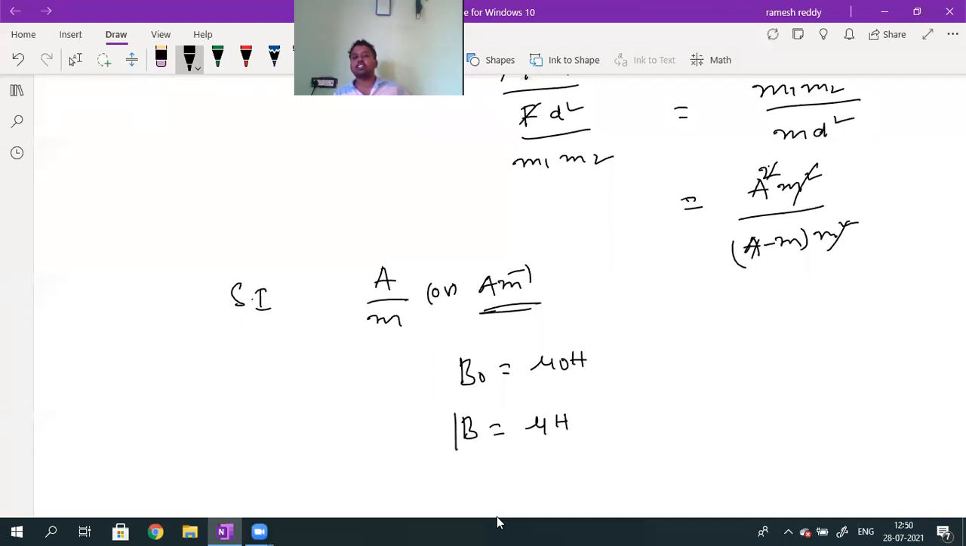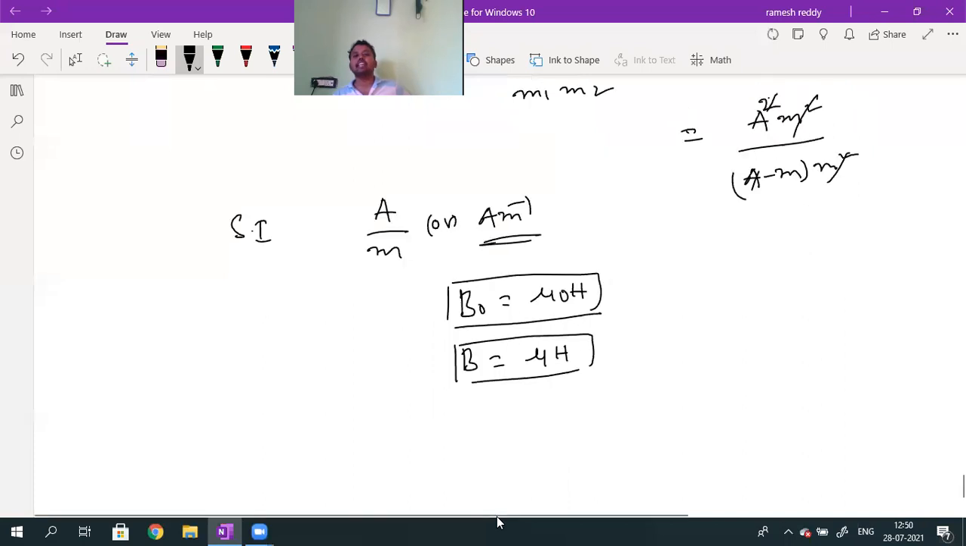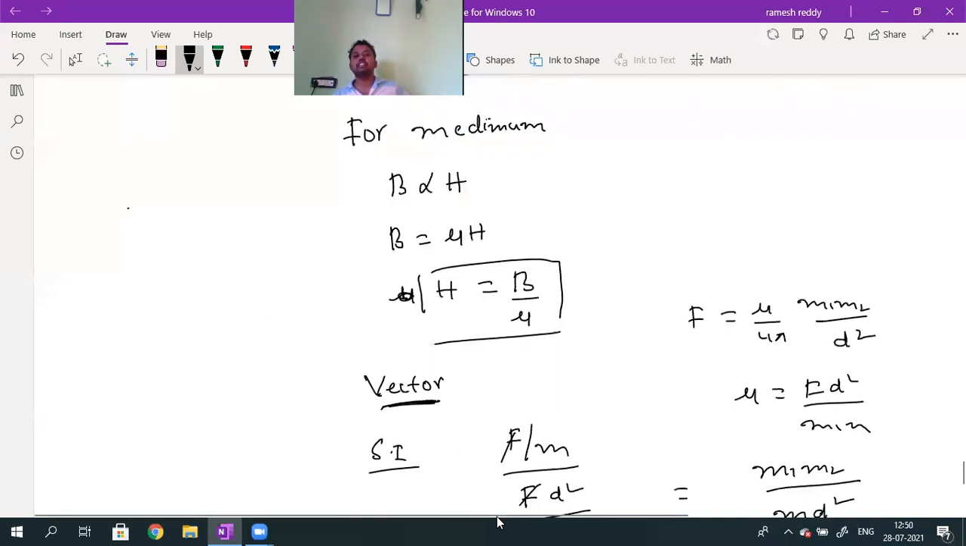I thought to discuss this definition in further classes, but there are some numericals based on this H. Whenever H value is given, we can calculate the B value. So how can I calculate B? By knowing the H value, B can be calculated by the formula mu naught into H. This is called the intensity of the magnetizing field. Is it understood, students?